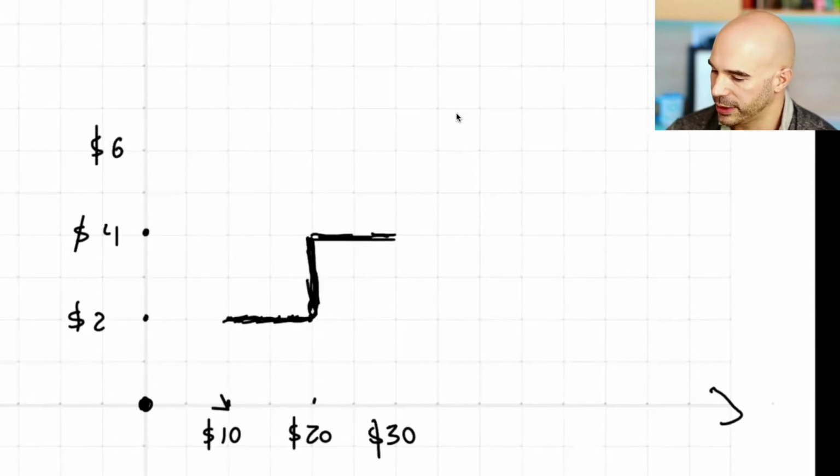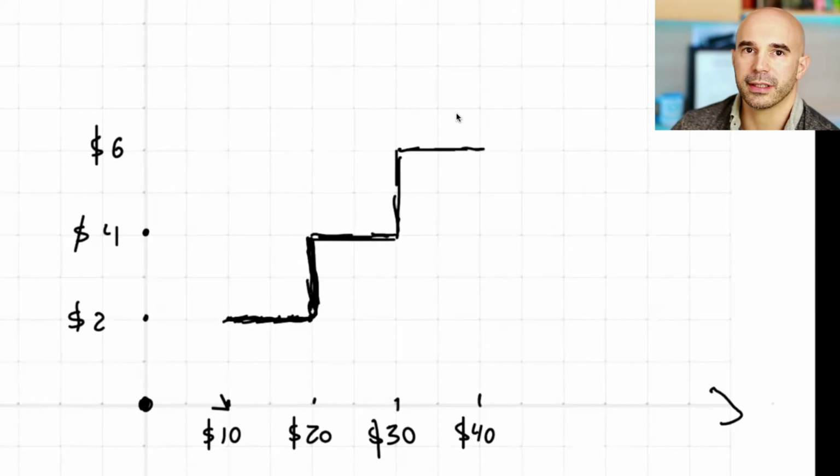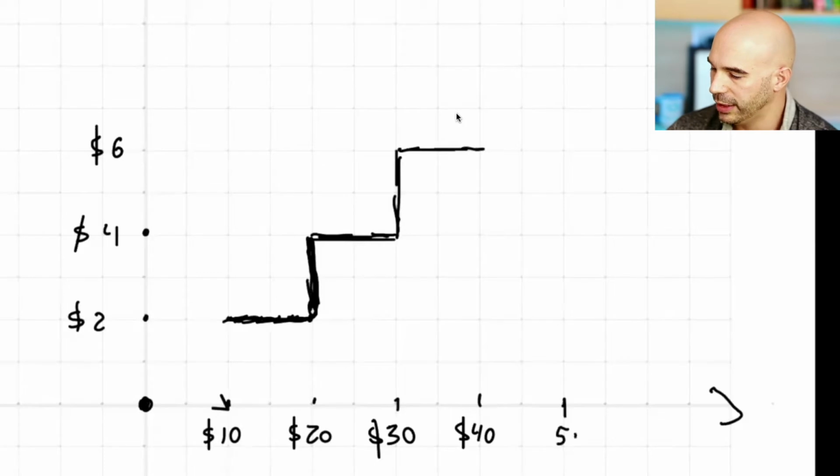And at 30, it jumps again to $6. And then again, it stays at 6 all the way up to here. And this is where you can save some time by looking at the statements, right? Because neither of the statements deals with bills above $50. Each of the statements on its own limits us to up to $50 bills, so I don't need to go any further than here. And this would be $8, and we're done.